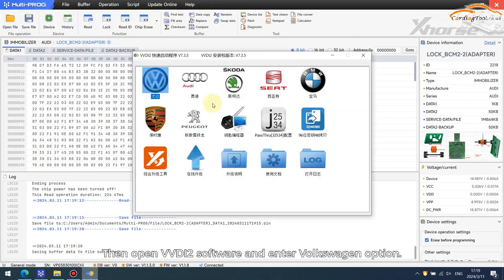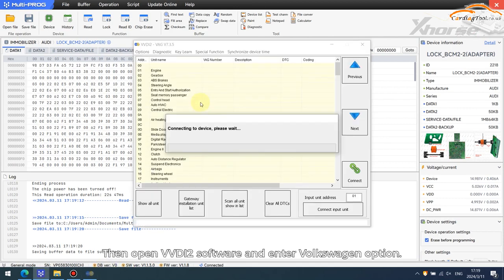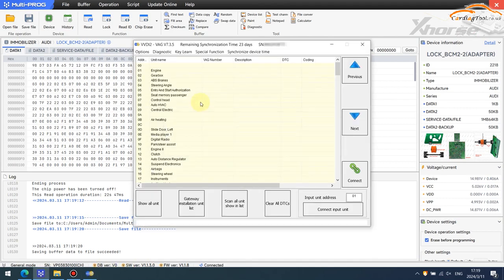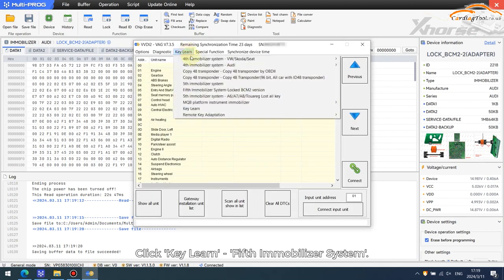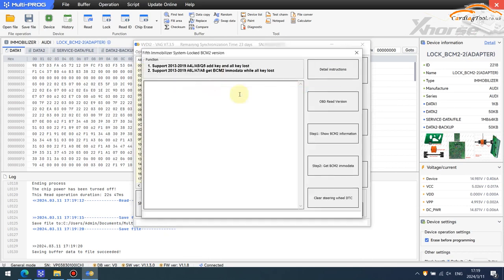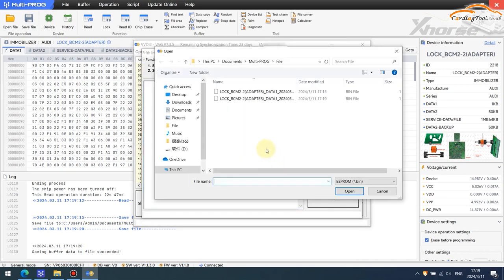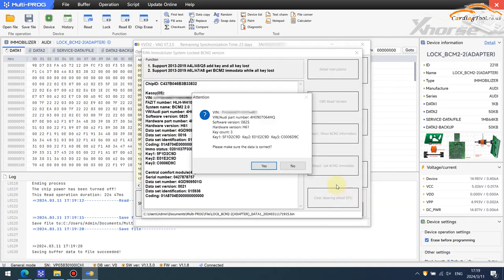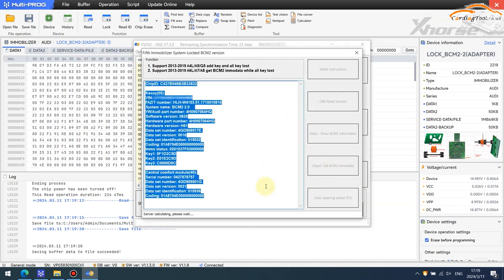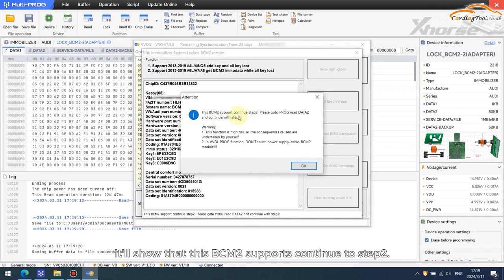Then open VVDI2 software and enter Volkswagen option. Click Learn 5th Immobilizer System. Perform the first step, load the data 1 file. Confirm vehicle info. Click Yes to go on. It'll show that this BCM2 supports, continue to step 2.